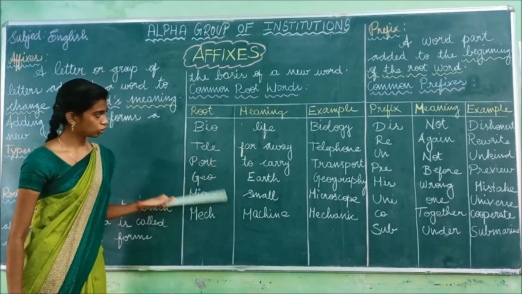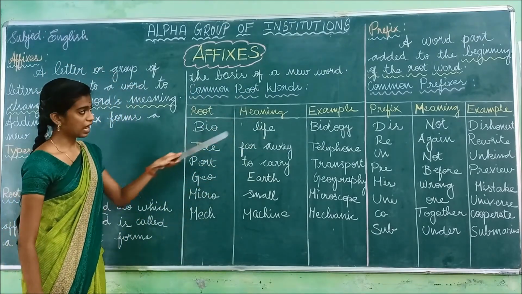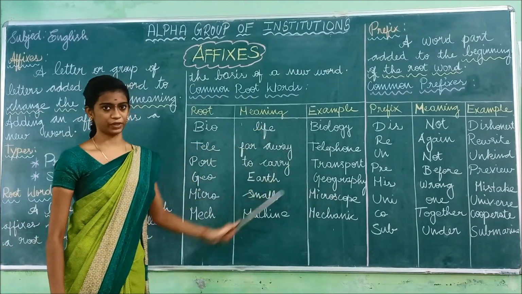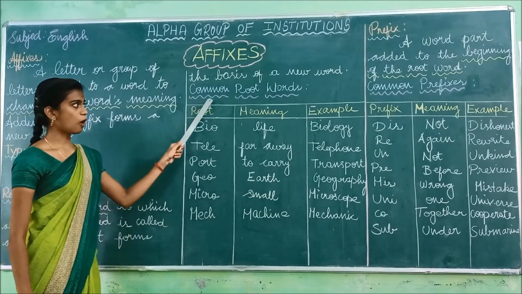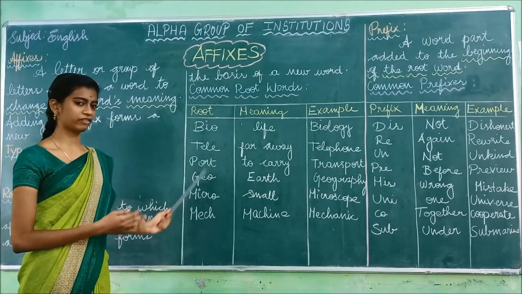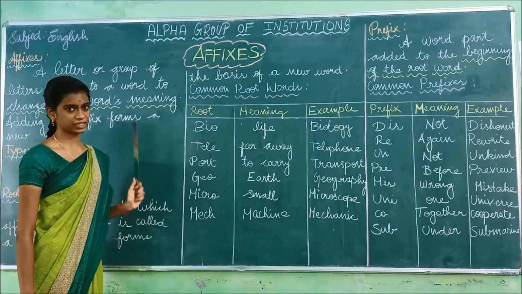Okay, common root words. These are all the common root words, and this is the root word, and these are all the meanings for the root words, and these are all the examples. Shall we see this? Common root words. I have written only a few. There are many root words. I have written only a few for you. Now let us see those words.